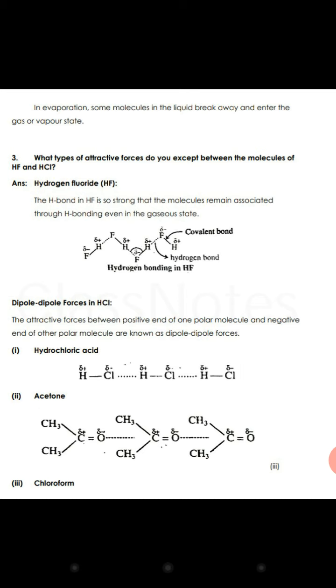A dipole means there is attraction between the positive pole of one molecule and the negative pole of the other molecule. You can see here, between chlorine, the negative pole, in hydrochloric acid, and hydrogen, the positive pole. Or in acetone, you can see again between the carbon positive pole and oxygen negative pole. Such type of bonding is dipole forces. These are just attractive forces. Okay beta.